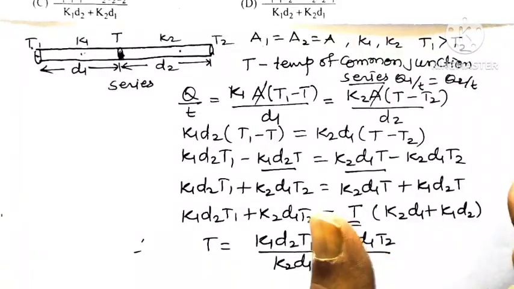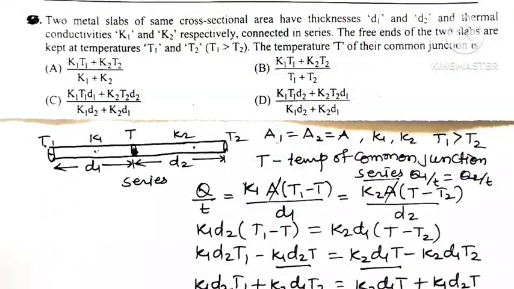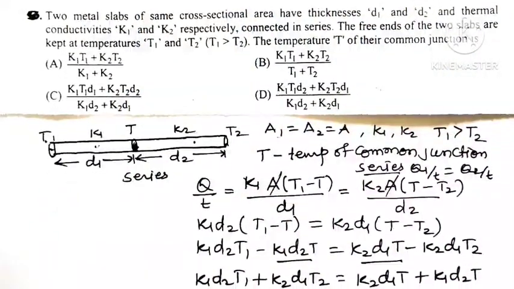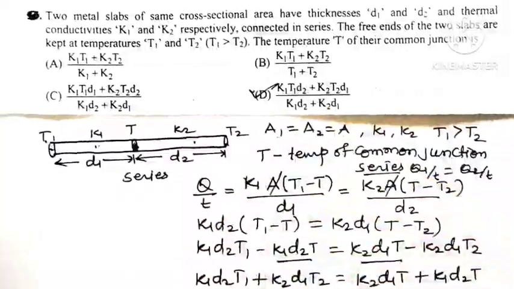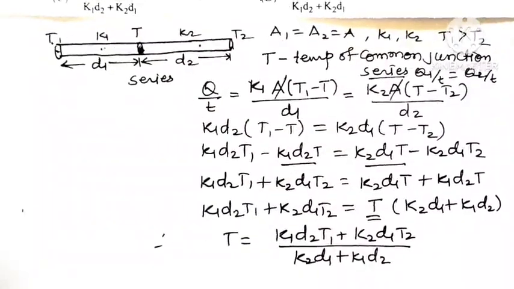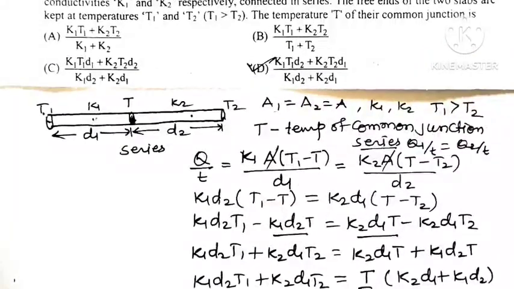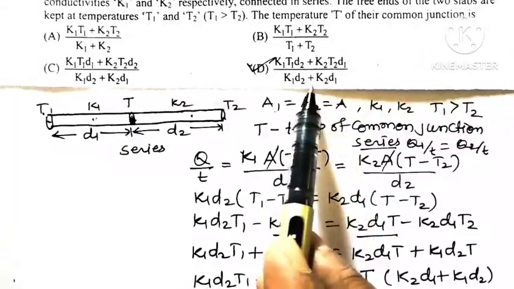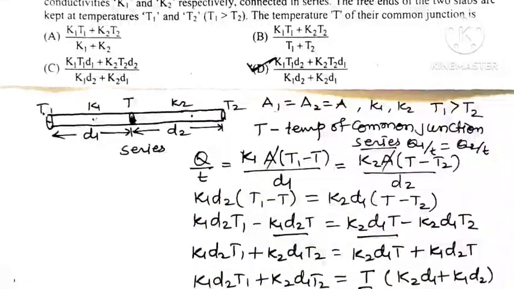Be careful that out of the four options given to you, look at option D. What is option D? K1 D2 T1 plus K2 D1 T2 upon K2 D1 plus K1 D2. So the correct option for this question is option D.